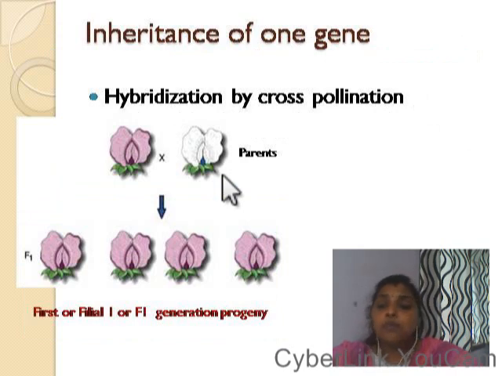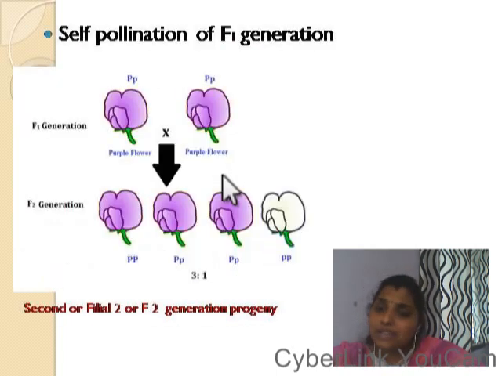The first experiment he conducted was hybridization. He took 2 different types of plant, one having purple color flower and the other white color flower. Then he crossed them by hybridization, and he found that the first generation of progeny were all having purple color flower. So he was surprised at what actually happened.